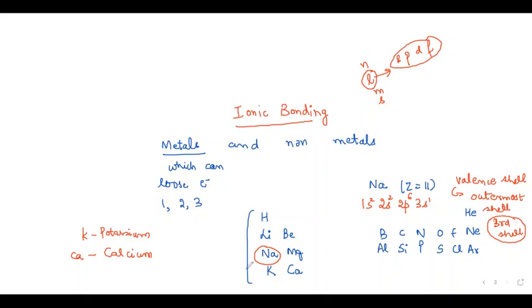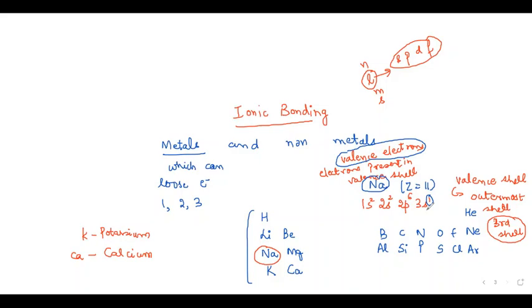Okay. So outermost shell is third in sodium, and the number of electrons present in the outermost shell, they are known as valence electrons. So what we can say, valence electrons are electrons present in valence shell. So in sodium, how many valence electrons are there? Just one. Just 1.